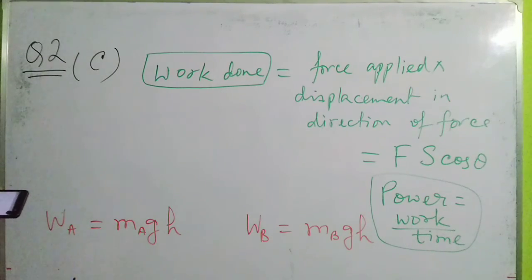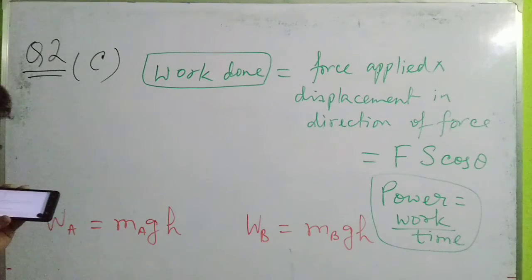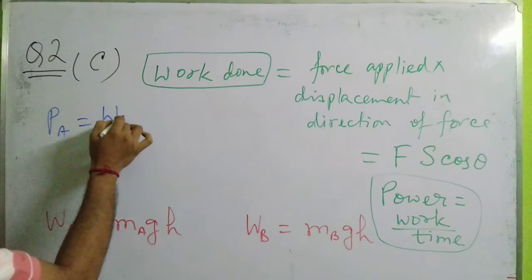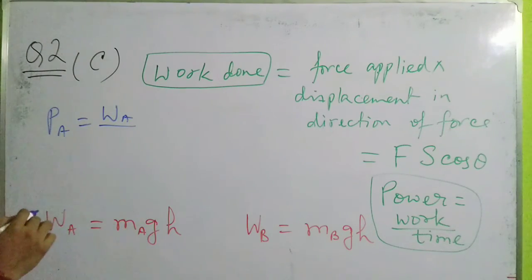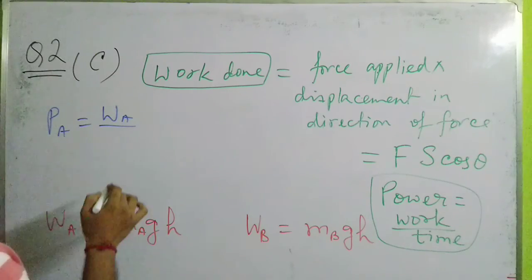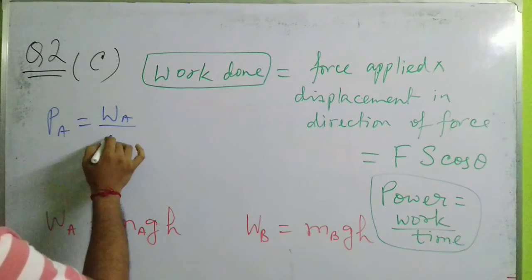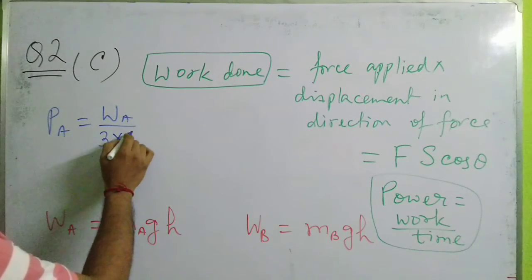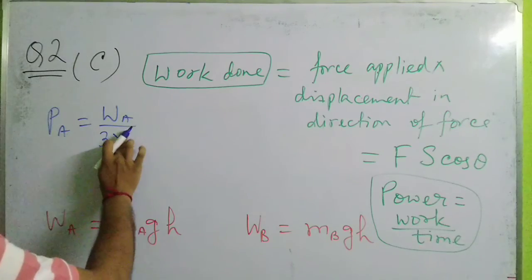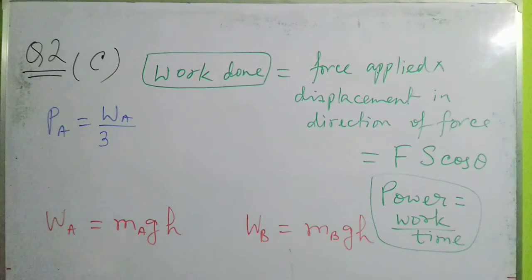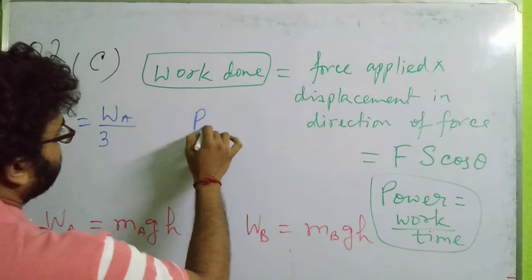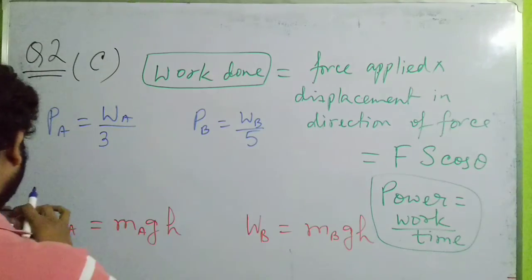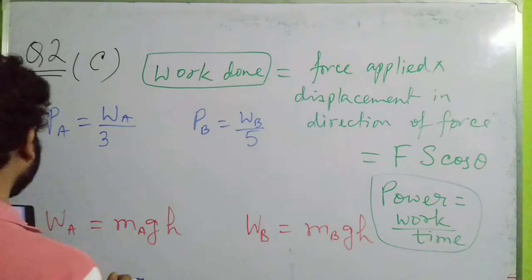The question has been asked, what is the ratio of the powers of A to B in an ideal situation. So power developed by A will be work done by A by the time taken. Now see, the time taken by A to climb the third floor is 3 minutes. I must convert it into seconds. Whereas power developed by B will be equal to work done by B by the time, which has been set as 5 minutes. Now what is the ratio of the power?